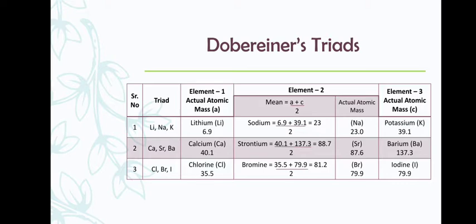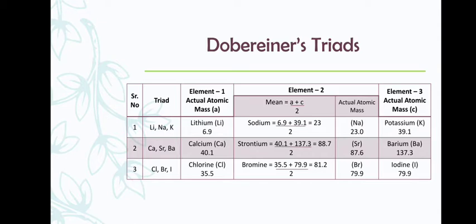Now next triad was calcium, strontium and barium. Calcium, if you see, it is 40.1. Strontium, which is 87.6, we will be calculating the mass of strontium. Element 3, that is barium. Now calcium and barium put together, it gives you (40.1 plus 137.3) upon 2. If you take a mean of that, you get approximately 88.7, which is quite close to the actual mass of strontium, that is 87.6.